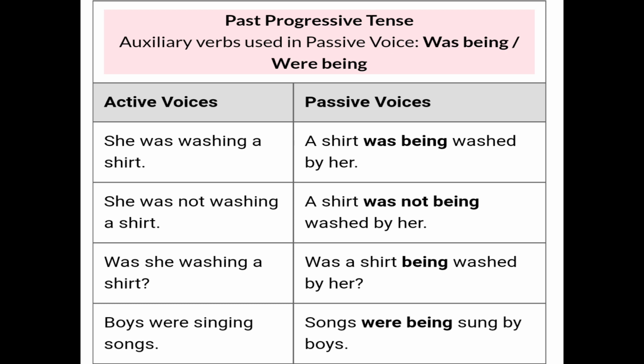Now next you see, boys were singing songs. In this, boys is the subject, the object is songs, and were singing is given, so songs becomes the subject. Now songs were being sung. Why songs were? Songs is plural, so we use were. So it is like this: songs were being sung by boys, and sung is the third form of the verb sing.